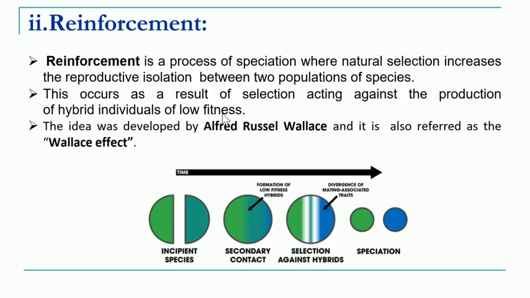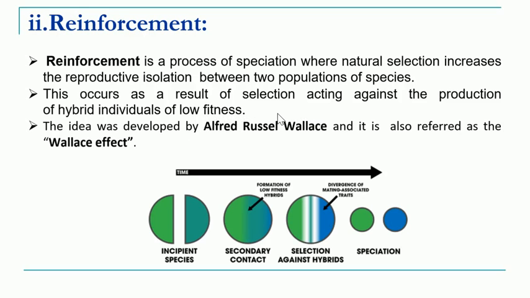That means you always have the fit individuals surviving, and those with low fitness will always perish, because we have seen the survival of the fittest. That means always the fit individual will survive, and those who are not fit to survive will perish.